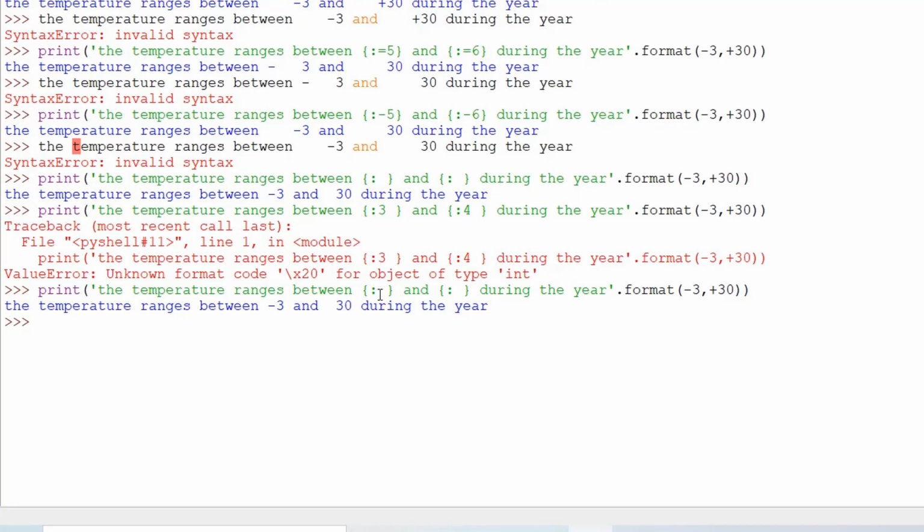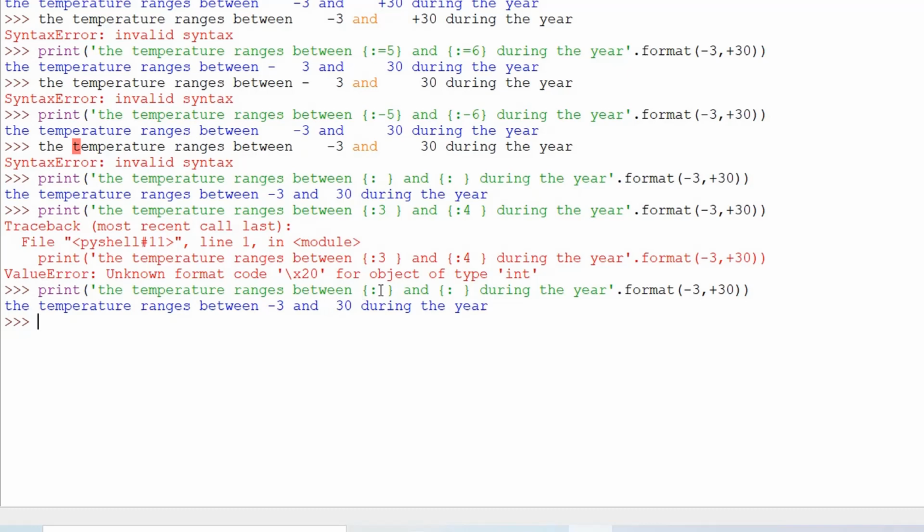Now we have colon and then empty space. So what happened here is, in front of the negative number we will see a negative sign, but in front of the positive number, instead of plus it will be replaced with the empty space here.